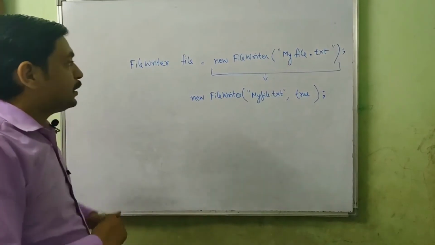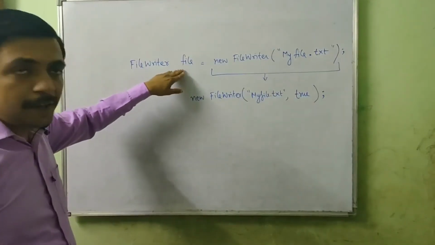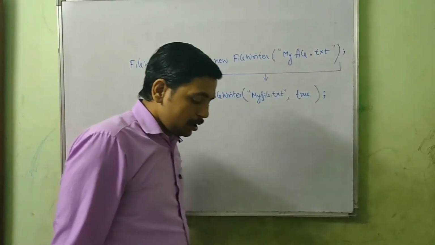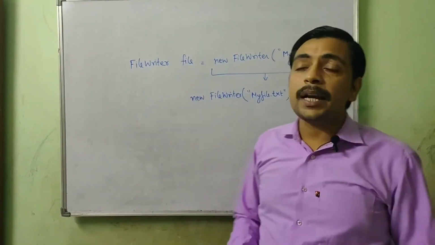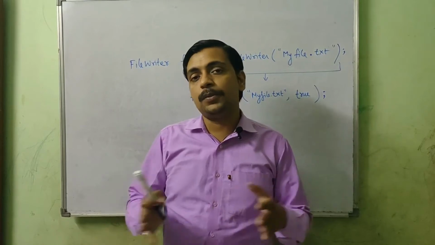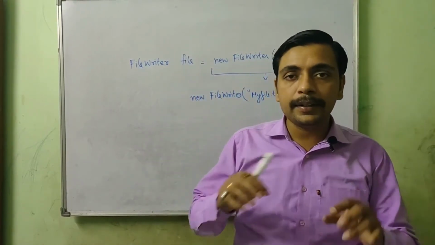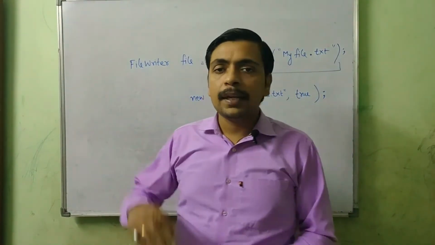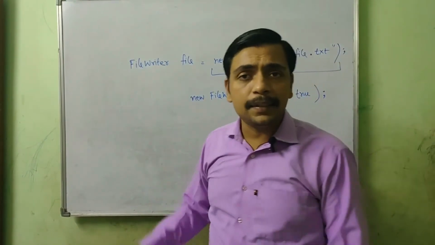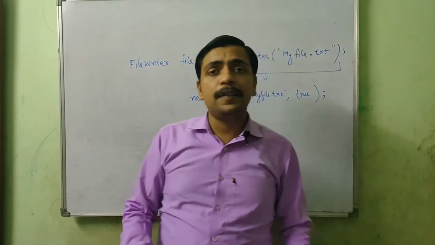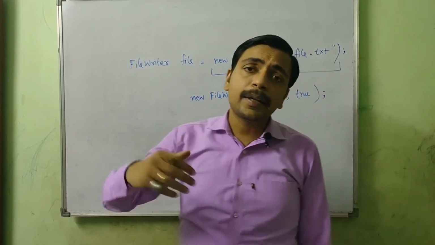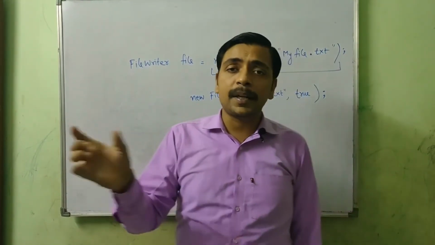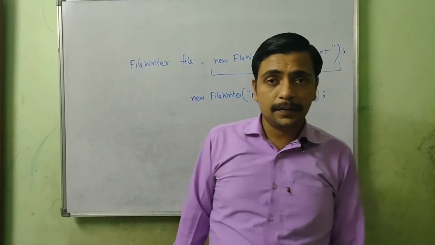Now what's the difference between them? If I use this file object, suppose I run the program for the first time and I enter there Amit Kumar as the text, and of course I save that text in the file. The file will have Amit Kumar written over there, and whenever I open it, Amit Kumar will be written in the file itself.